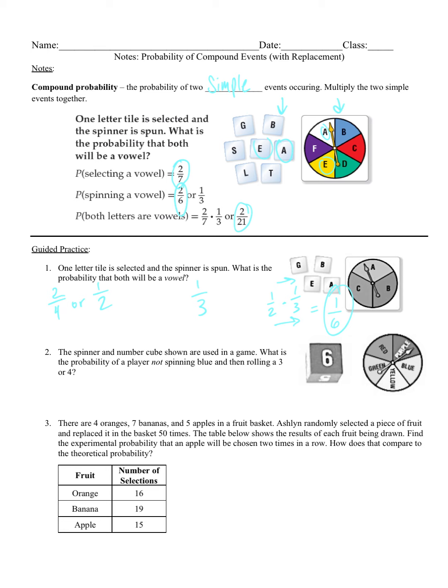All right, so what's the chances, or the probability, of not spinning blue? Well, we've got 1, 2, 3, 4, 5 options, and 4 of them are not blue. So for the spinner, we have a 4 out of 5 probability.